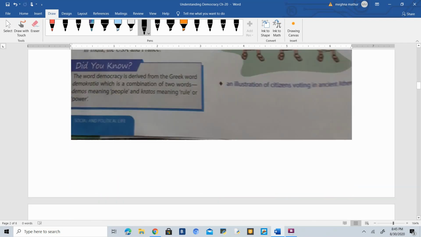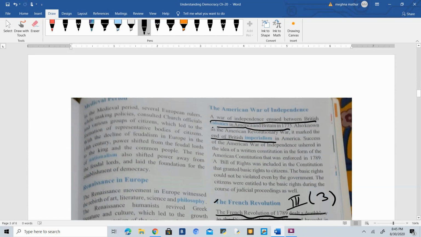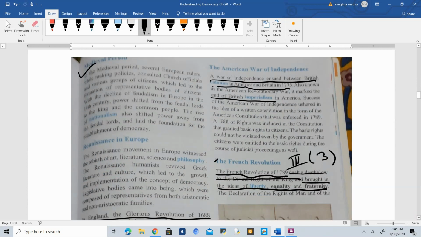Then what happened? Then we had the medieval period. Okay, from 7th century to 14th century we have the medieval period. The medieval period was very important because in this period there was a change in a lot of practices. For example, the end of feudalism. Okay, end of feudalism means that previously the power used to be in the hands of the king and the nobles. Nobles used to exploit the farmers and the peasants by charging more and more taxes